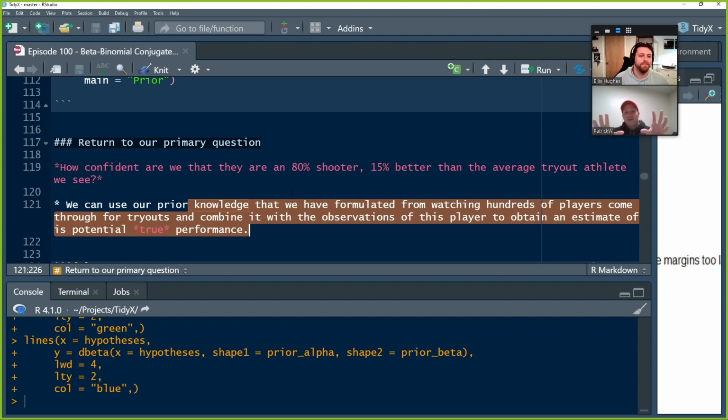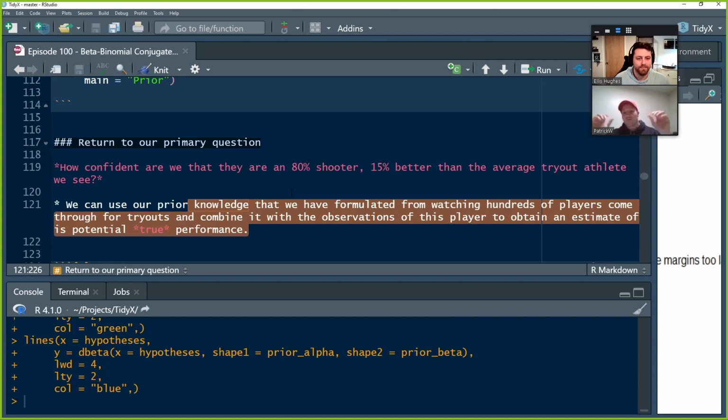But that is how you use the beta binomial conjugate distribution to update observations, and you could do this in real time with any sort of outcome right now, and we'll talk about rates and normal distributions going forward. You could do it with any observation that's a probability.